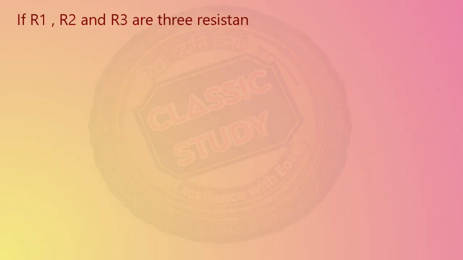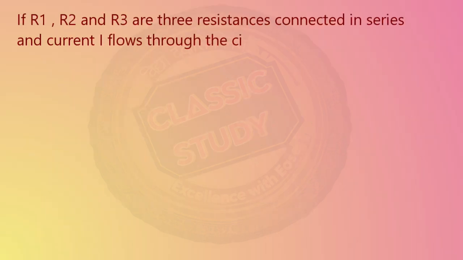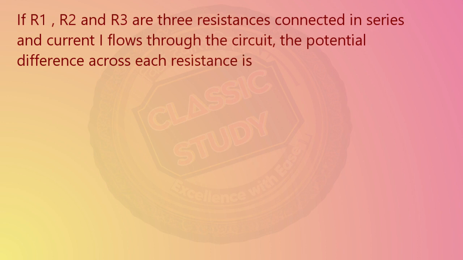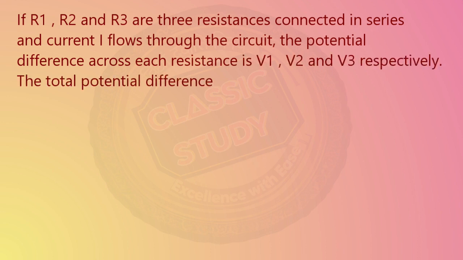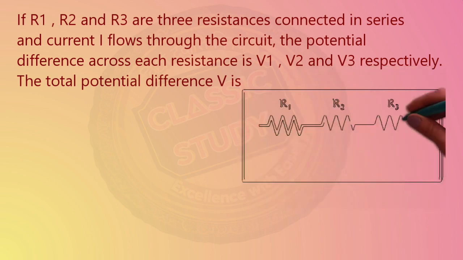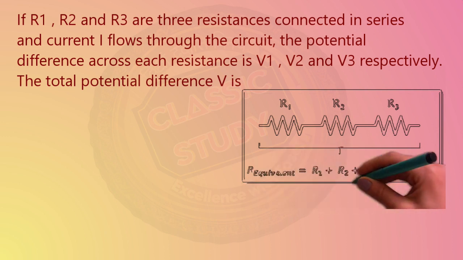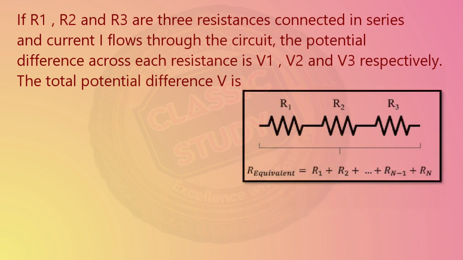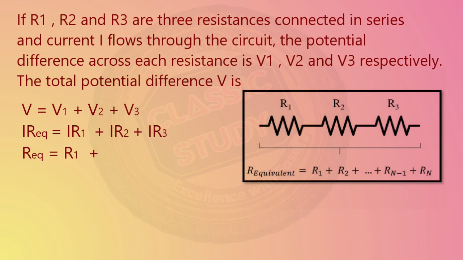Now, if resistances R1, R2 and R3 are three resistances connected in series and the current I is flowing through the circuit, the potential difference across each of the resistances is V1, V2 and V3 respectively. So, the total potential difference is V, which can be represented as V is equal to V1 plus V2 plus V3. That is the total potential difference of this circuit.